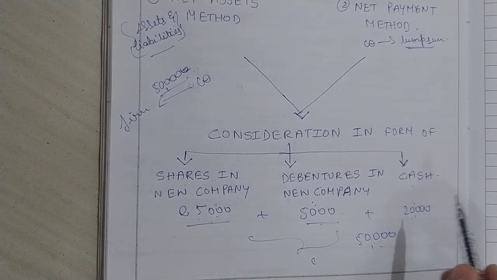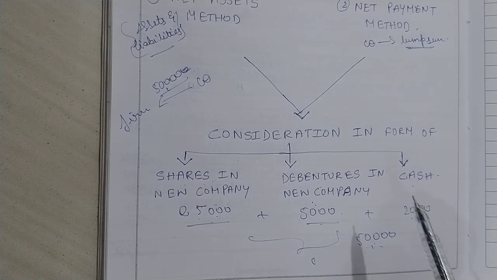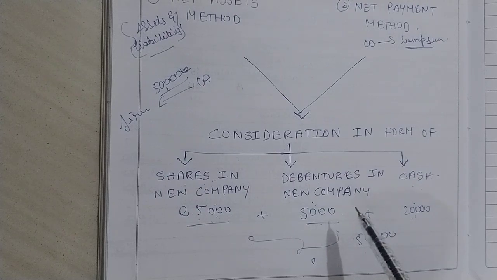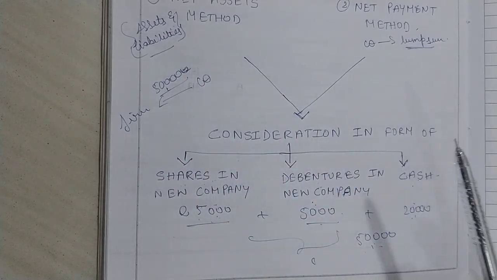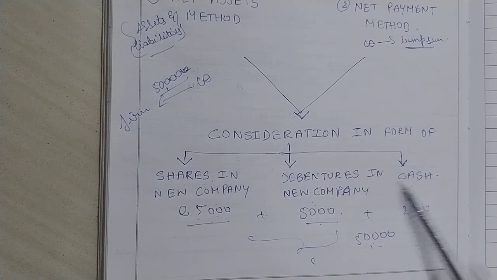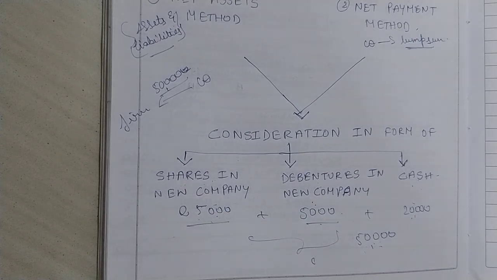So this is a brief introduction regarding sale or conversion of a partnership firm. What is the main important thing you have to remember here? Purchase consideration, two different methods, and what form it can take. Purchase consideration: shares or debentures or cash.